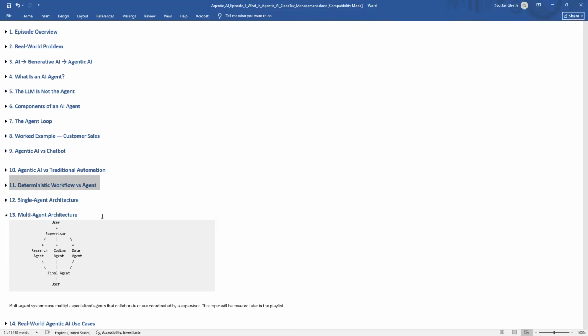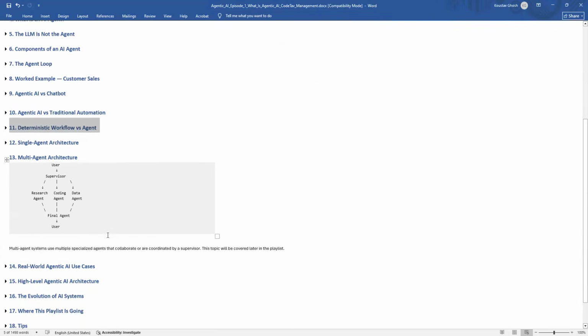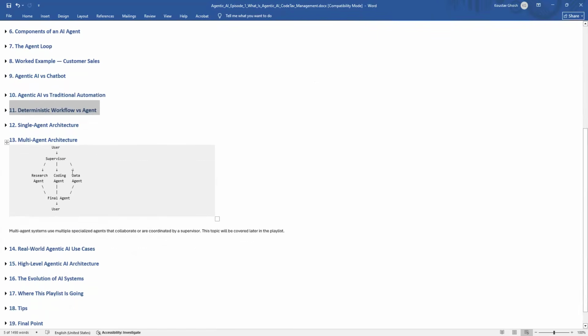But in microservice, what have we done? We have segregated the proper task to each service. Suppose for payment, a payment service, for order, an order service, like that. But in the monolithic, that type of segregation we have not done. In the same way, in the single agent architecture, only one agent was there to do all those tasks. But for multi-agent, we have segregated.